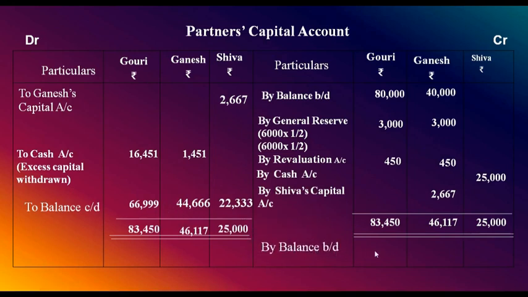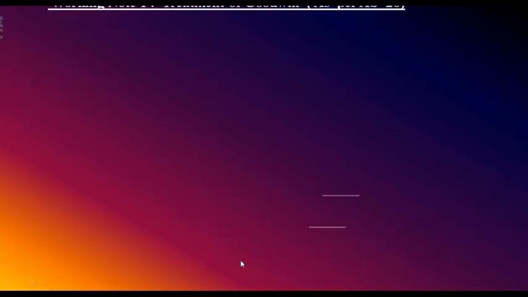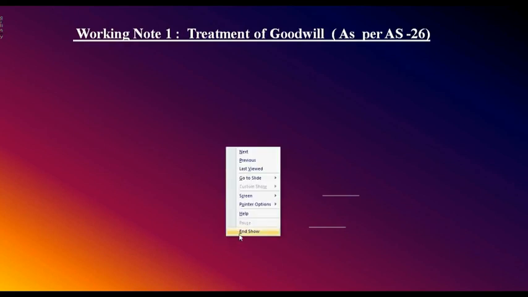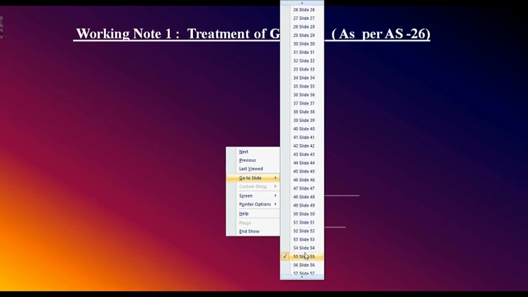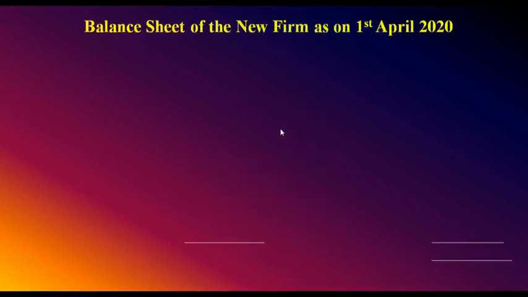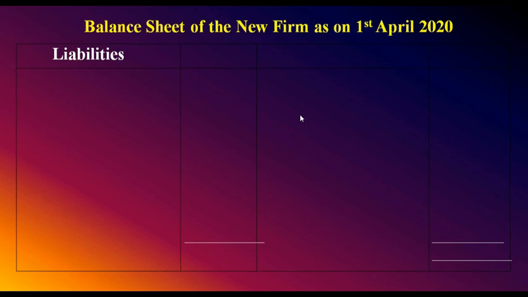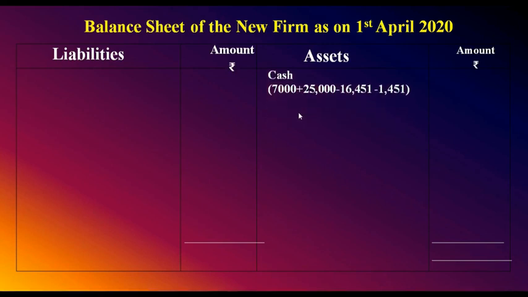This balance should be brought down and written here. 66,999, 44,666, 22,333. Now let's prepare balance sheet. Balance sheet of the new firm as on 1st April 2020. Liabilities amount rupees, assets amount rupees, cash, assets and cash.